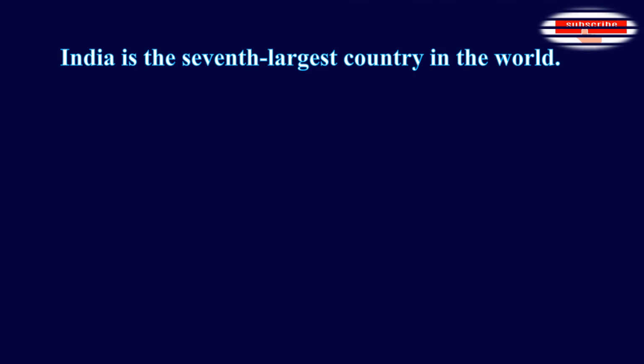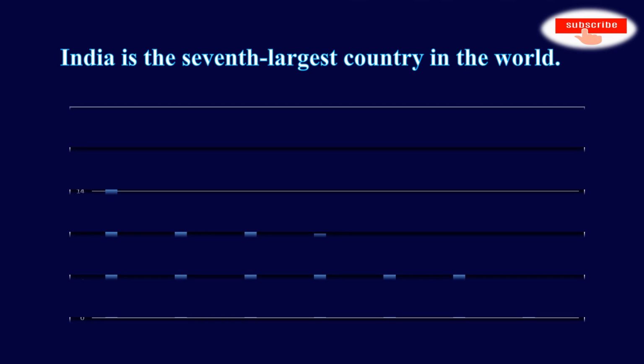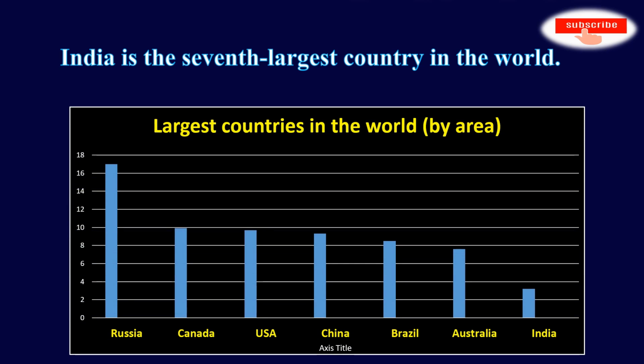In terms of area, India is the 7th largest country in the world. Area-wise, the largest country in the world is Russia with a total area of 17 million square kilometers. And Canada with a total area of 19.98 million square kilometer is the second largest country in the world. And which is the third largest country in the world? The USA is the third largest country in the world.